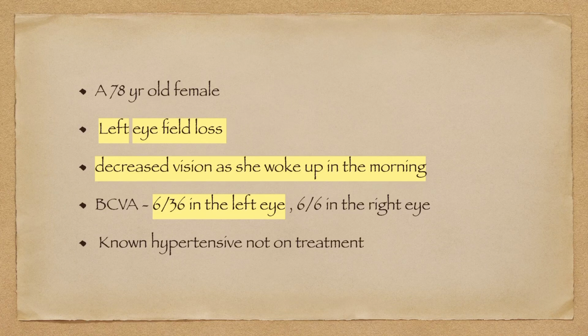A 78-year-old female presented to me with left eye field loss and decreased vision as she woke up in the morning. The best corrected visual acuity was 6/36 in the left eye and 6/6 in the right eye. Apart from that, anterior segment examination was within normal limits in both the eyes. She was a known hypertensive and was not on treatment for the same.